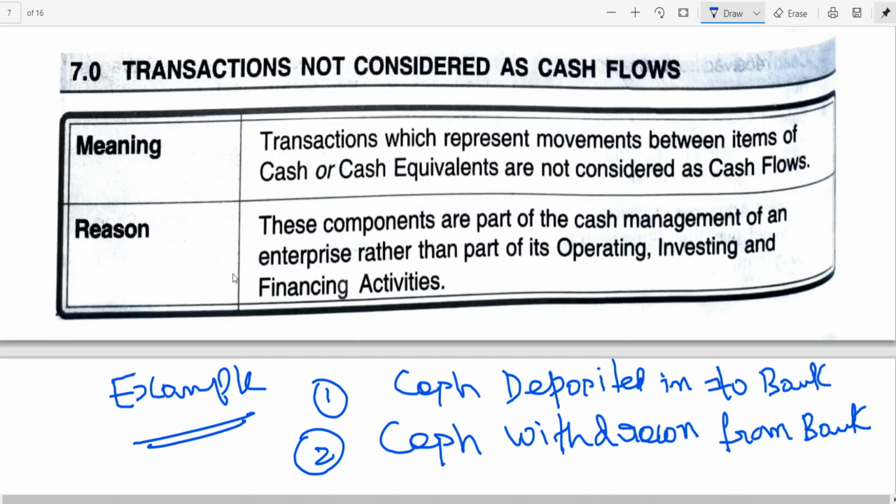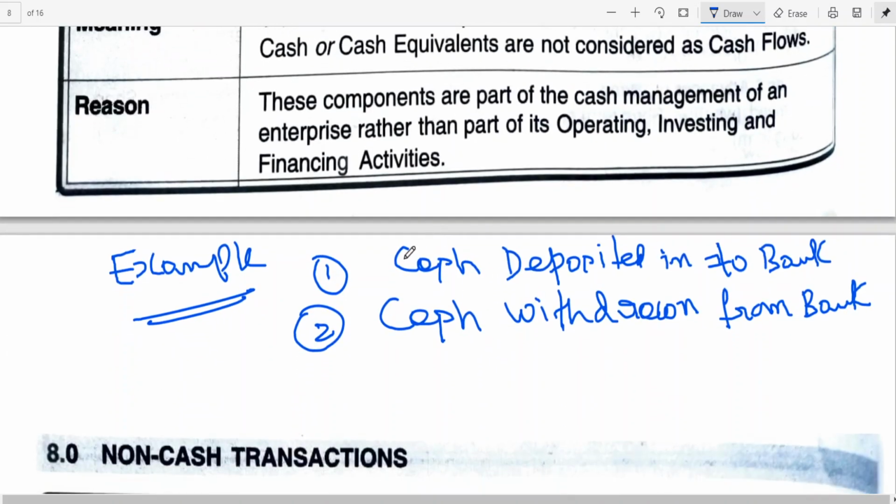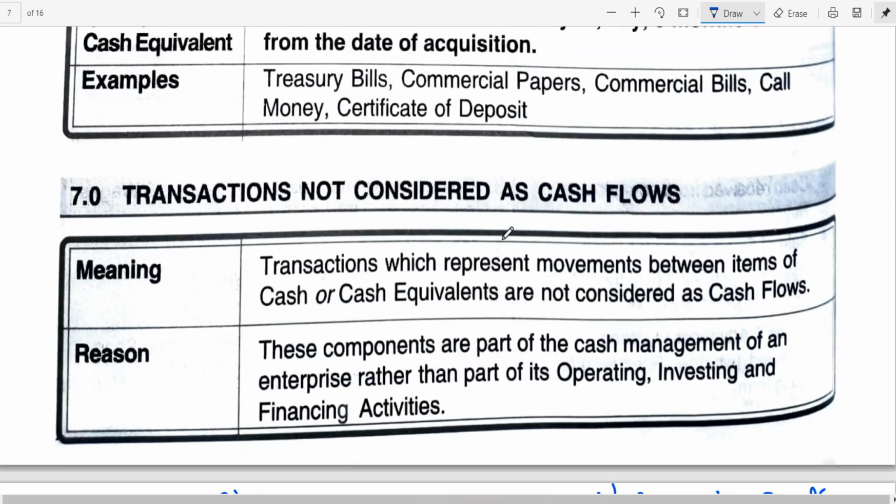So what is not changing? Cash or cash equivalents are not being affected. It is only movement for the cash management of an enterprise rather than a part of operating or investing activity. Okay. And similarly, one more example is purchase of short-term securities which can be converted within 3 months, or sale of short-term investment. That also can be given as an example of a transaction not considered as cash flows.